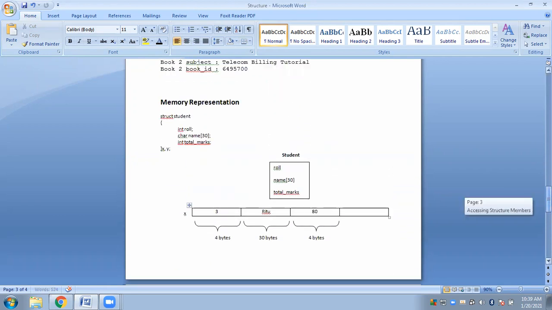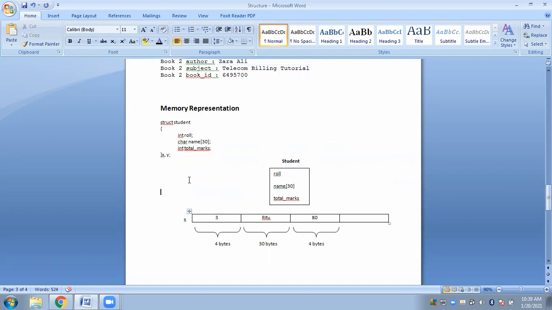See, this is your student structure, these are the members you have, and then you will be maintaining this information for two students, x and y. So x and y are my variables. Inside this structure, student, what do you have? Roll number, name, and total marks. Now this is like a template or a blueprint. So once you start declaring the variables, the first variable is x. Once the variable is declared, automatically that much space will be assigned to x to store the values.